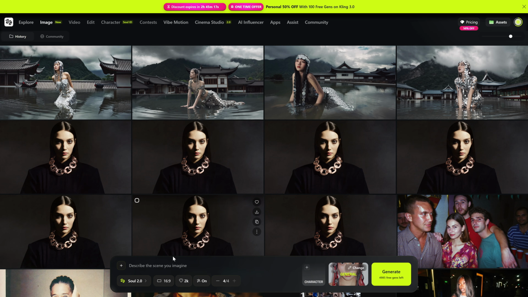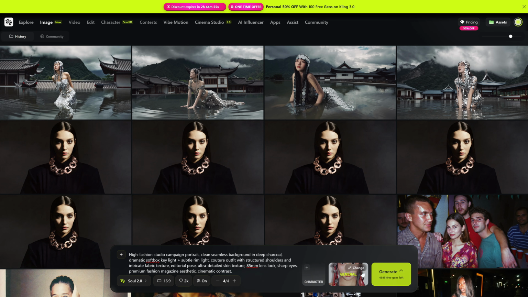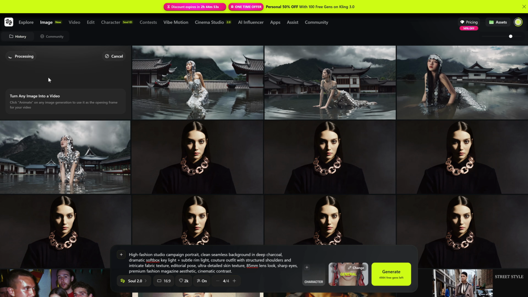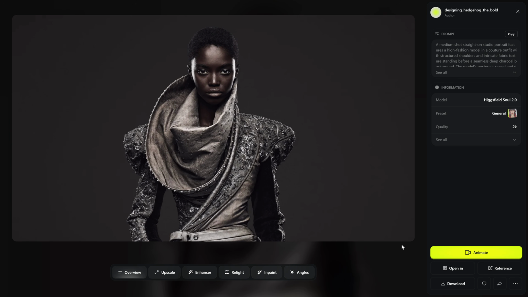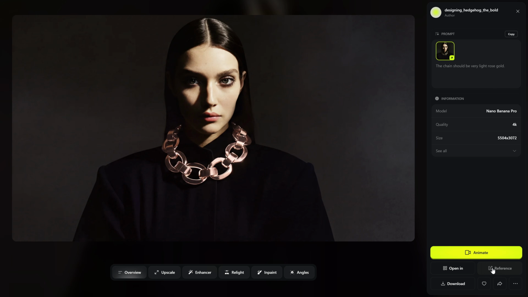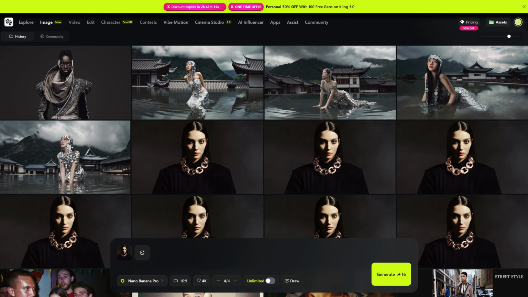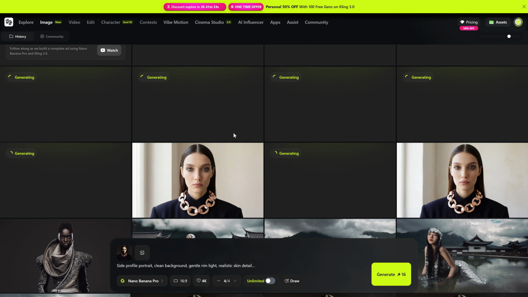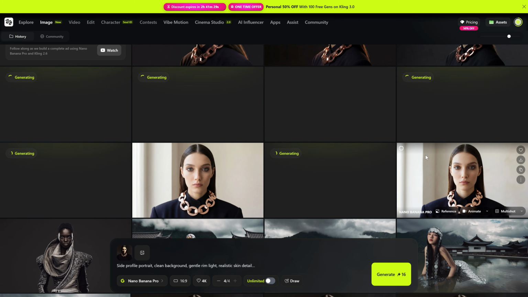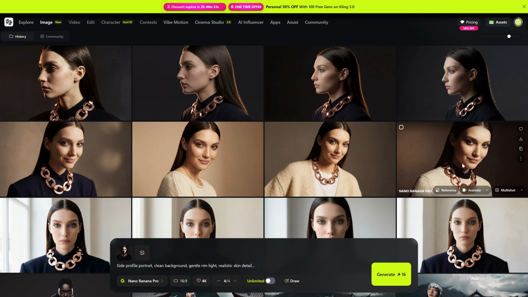First option, if you don't have an avatar yet, or you don't want to show your real face, you can use Soul 2.0 the same way we did earlier to create the perfect avatar, either with text prompts or with reference images. Then, once you have the perfect image, we use Nano Banana, upload that image, and ask it to generate different poses and angles, while keeping the exact same appearance and style as the original.